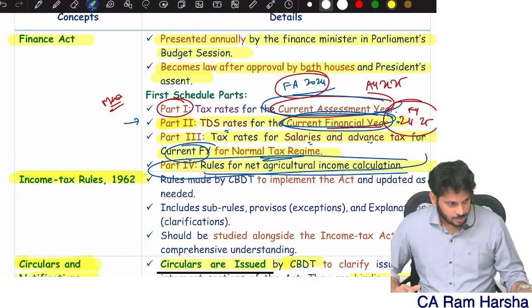You see how cleverly I gave it: tax rates, Part A, concessional rates under default tax regime. Then Part B, normal tax regime. Then a separate concept I gave, the 16th one: incomes which are taxable at special rate. What point did I say here? Irrespective of regime. These special rates of incomes are irrespective of regime. Means unutilized basic exemption limit is available irrespective of regime, but it is available only for residents. Able to understand? Okay?